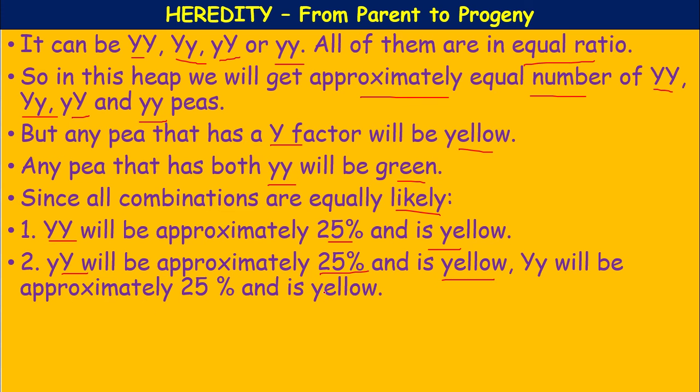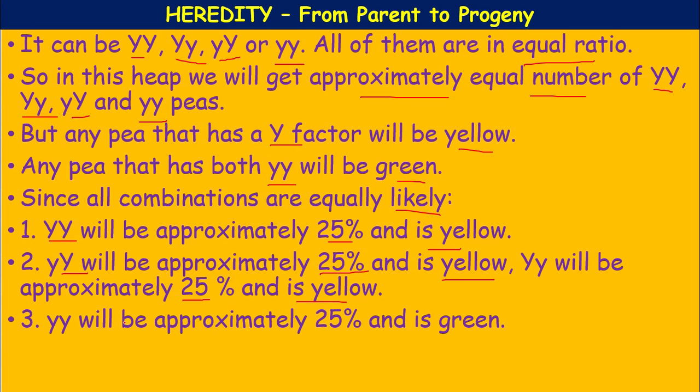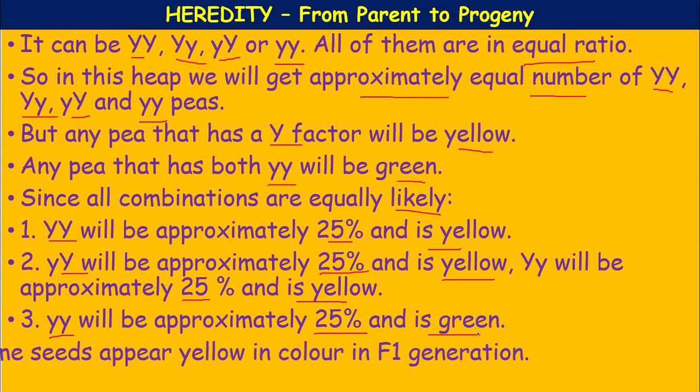Capital Y, small y will be approximately 25% and is also yellow. Small y small y will be approximately 25% and is green. Okay. That means out of 100, 75% yellow and 25% green, because the yellow is dominant over the green.